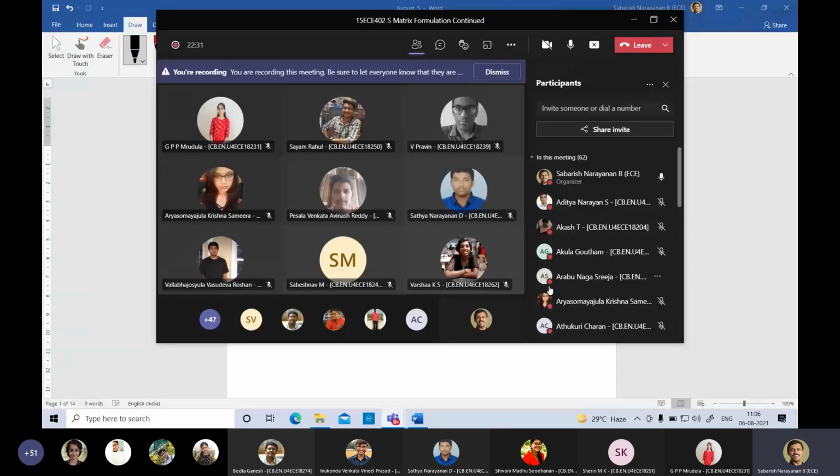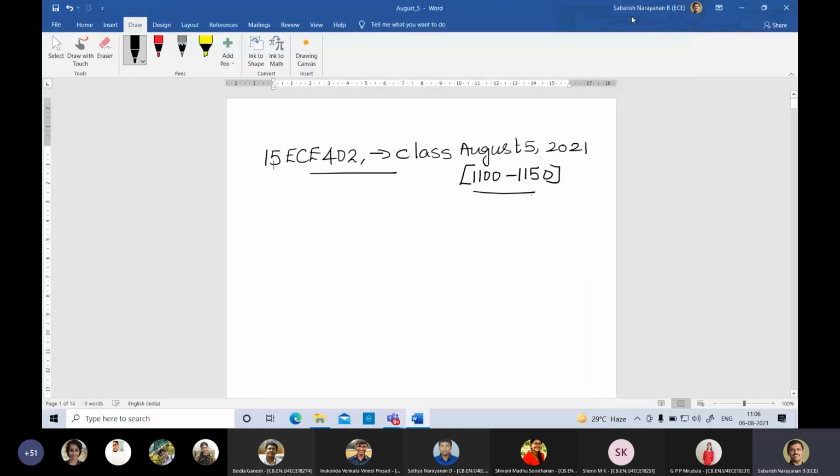Right. So anybody has got any doubts regarding the S matrix formulations? I hope everybody is able to see the document. We'll have a small recap.